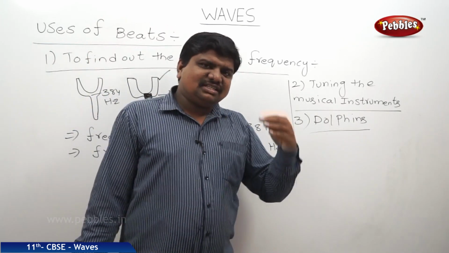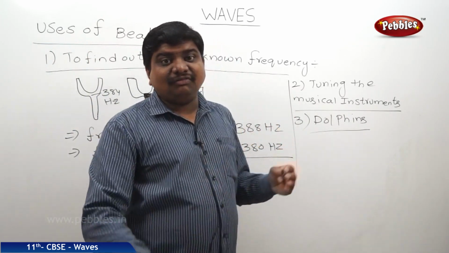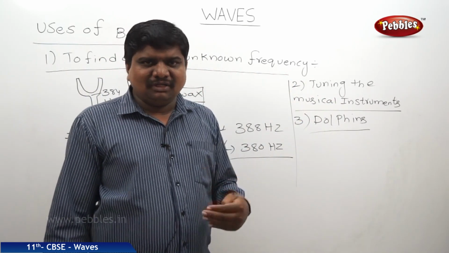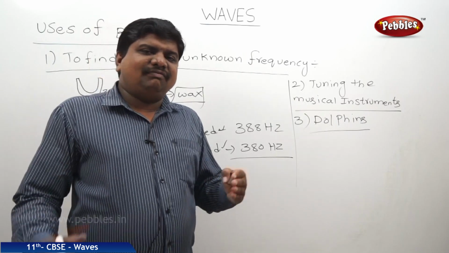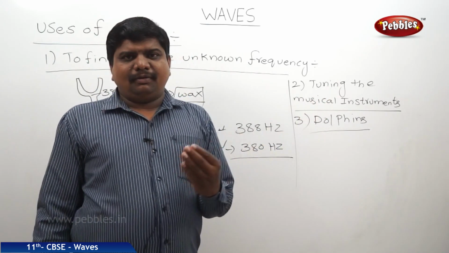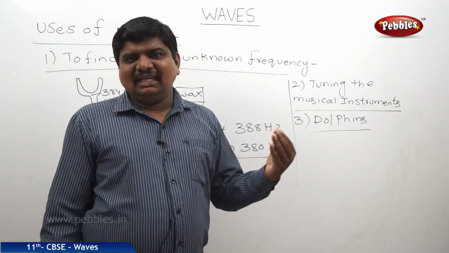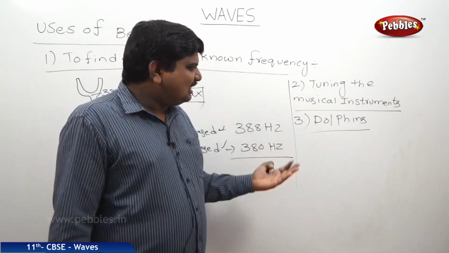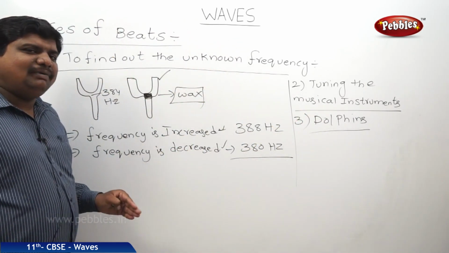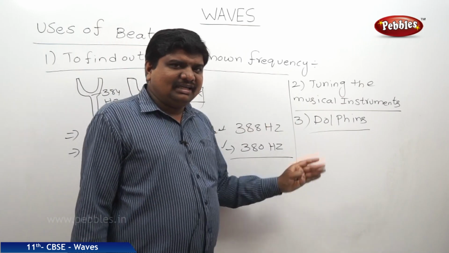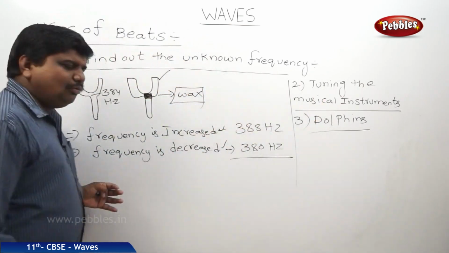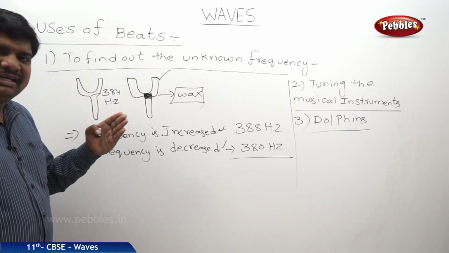Once there is a change in the frequency between the incident wave sent by the dolphin and the wave reflected by any obstacle, or any ship top, ship bottom or any other material, then the dolphin will be alerted and divert from the path to avoid that obstacle, which could really cut its skin. So dolphins use these beats to divert their paths and for their safe living beneath the water in all conditions. Like this, we can use beats in different sectors.